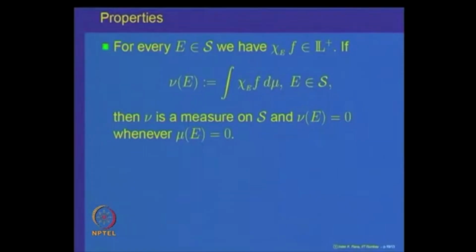So, let us prove this property also, and again we are going to use the fact that the integral of a non-negative measurable function is given as a limit of the integrals of an increasing sequence of non-negative simple measurable functions.